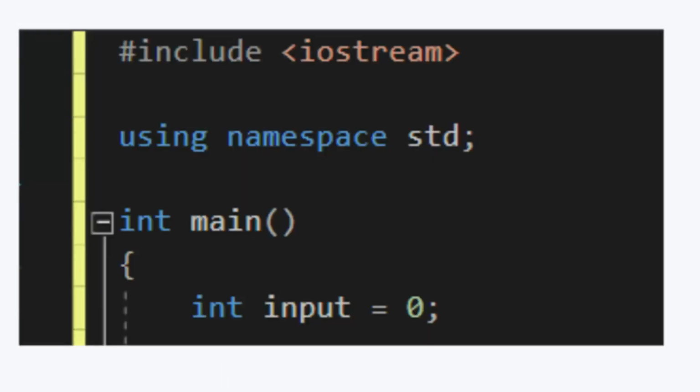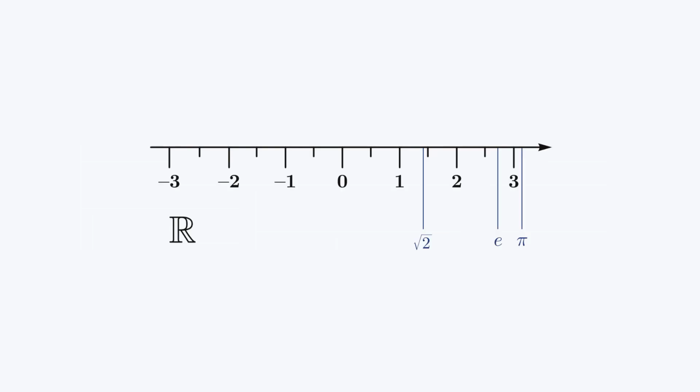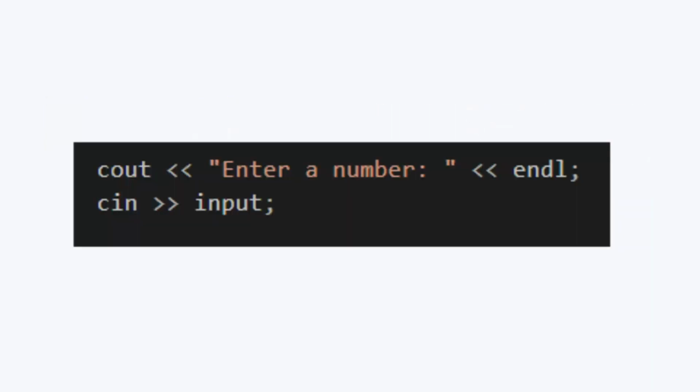We'll first have to define a variable. It will have to be an integer specifically for this program, and we'll name this integer input and set it to 0. Pretty basic. After that, we'll output a statement asking the user to input any real number. A real number is any number from infinity to negative infinity, as defined by every math class in middle school and above. After that, we'll ask for user input.